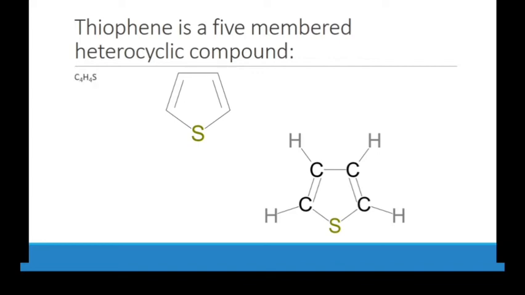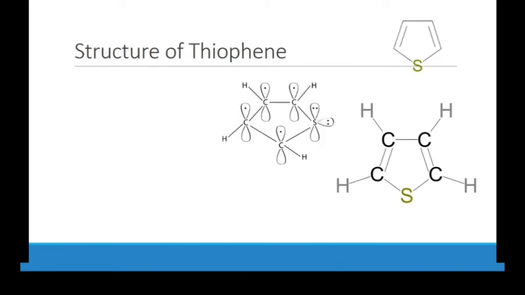So the structural formula is C4H4S. If we look at the structure of thiophene, you will see that we have one lone pair which is in the plane of the structure and one is perpendicular. This one is sp2 hybridized, and this one takes part in resonance. So this one is sp2 hybridized, and this one is perpendicular, and is a part of the pi molecular cloud.